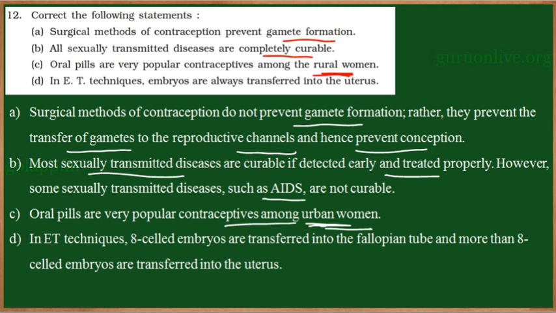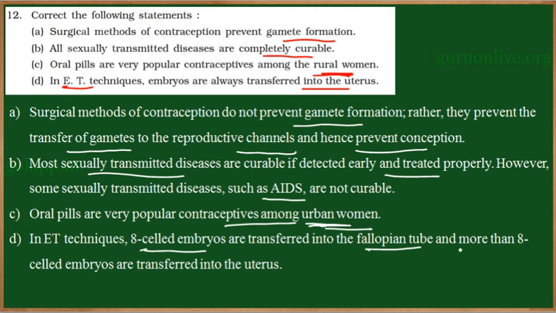Now, in ET, that is embryo transfer technique, embryos are always transferred into the uterus. In ET, the embryos are allowed to grow to a certain stage, that is 8 cell stage or 16 cell stage. This is the ideal stage for the transfer of embryo. If you are transferring an embryo of 8 cell stage, it is transferred into the fallopian tube, which is also called the oviduct or the uterine tube.